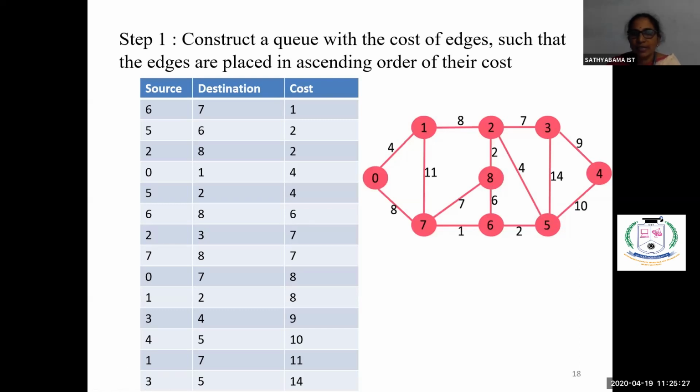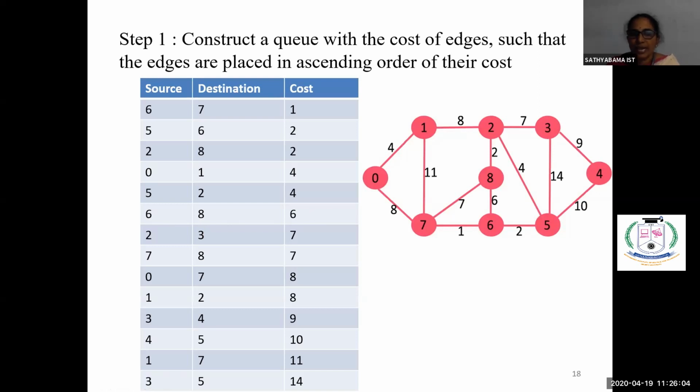Come to the next one. Is there anything with the edge weight 3? No. So we'll come to the next one. Now 0, 1 is giving the cost as 4. Next one is again 2, 5. 2 to 5 is giving the cost as 4. Then is there any edge having cost as 5? No. So we'll come to the next one, 6 to 8. 6 to 8 has the cost as 6.